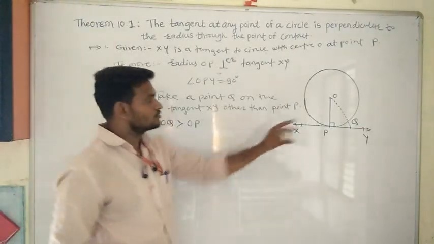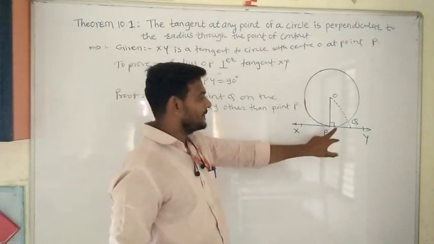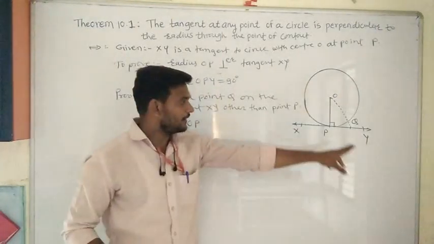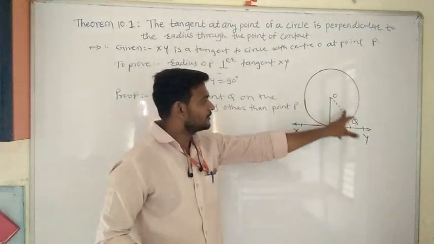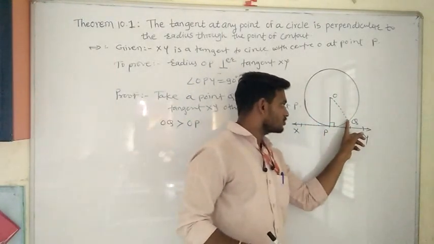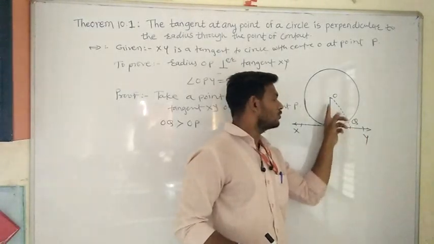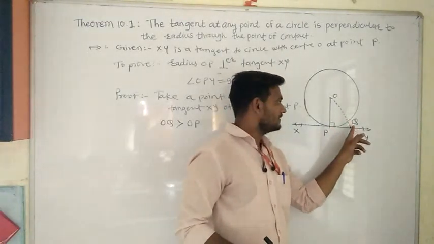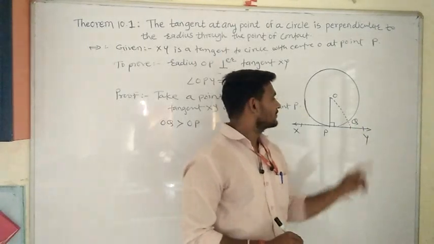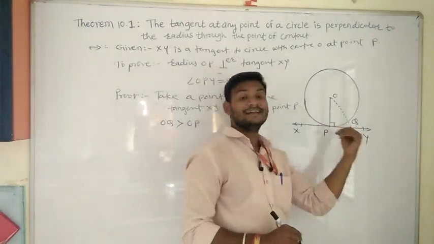Why? Because OP is a radius. This point P is on the circle, but point Q is outside the circle. Therefore, this OQ distance is greater. यहाँ से यहाँ तक distance circle तक, that is equal to OP only, that is a radius. But circle के बाहर जितना distance है, the distance is extra. Therefore, OQ is always greater than OP.